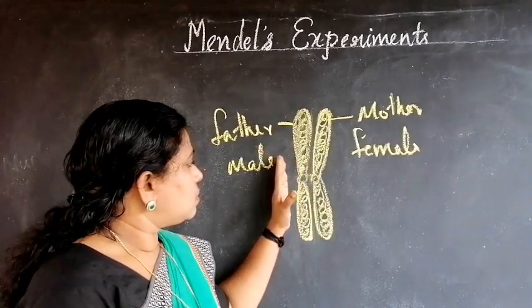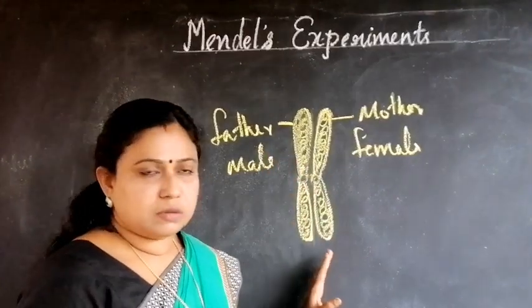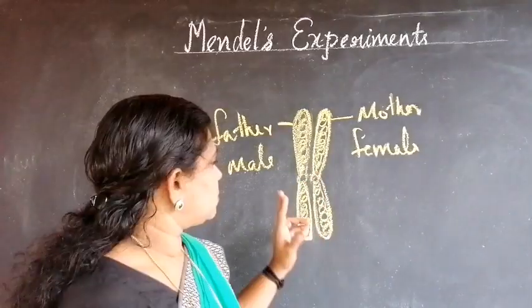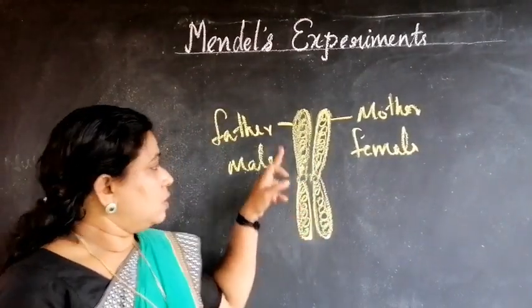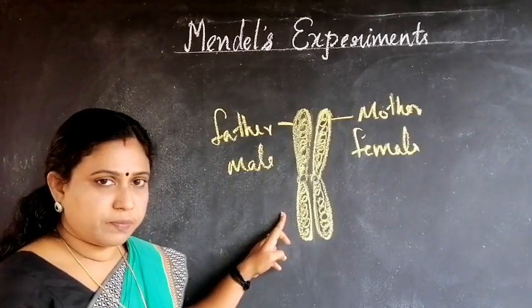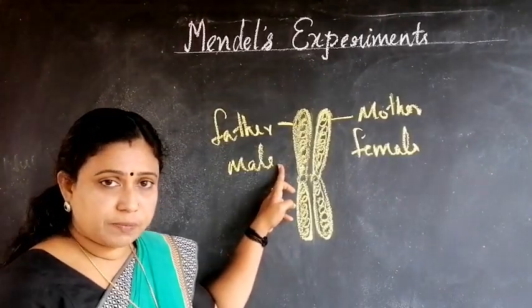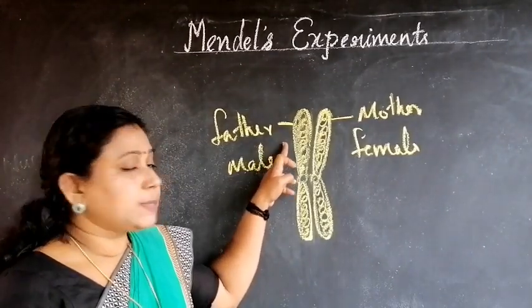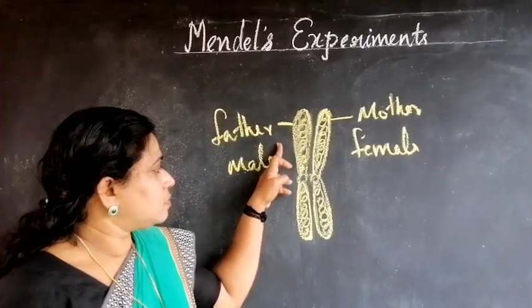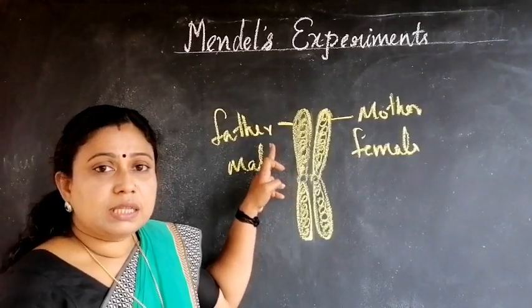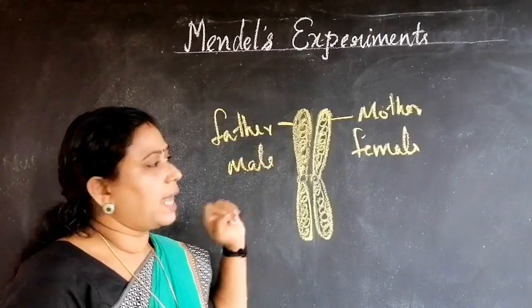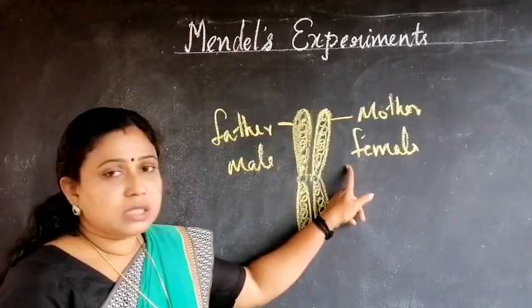So that forms the pair of chromosomes. This chromosome, which is received from the father, contains the genes which express the father's characters.